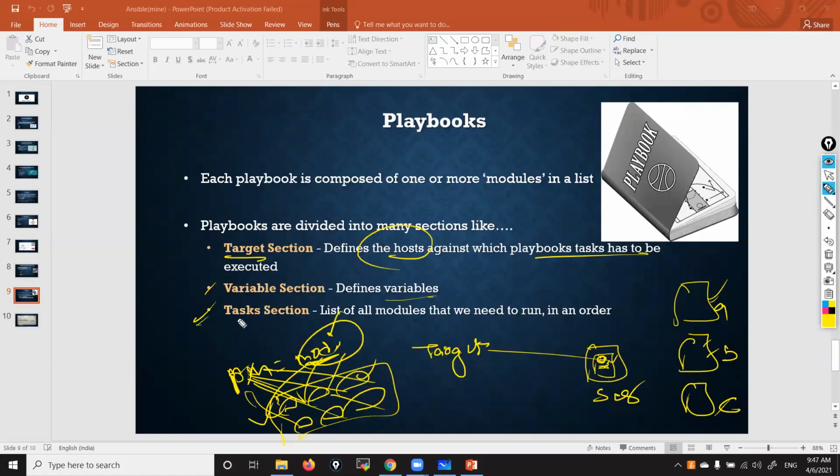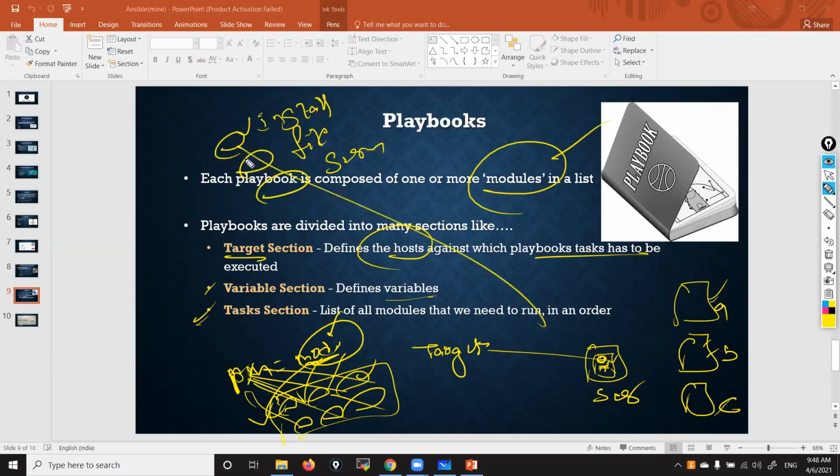And the task section. Task means a list of modules. Yesterday we used only one module to perform one task. In this playbook, we are going to mention multiple modules. I told you, right, to install a web application, we need to install a package, we need to create a file, we need to start a service. For each task, I use one module. All three modules we are going to mention in the task section, the list of modules that we are going to run.